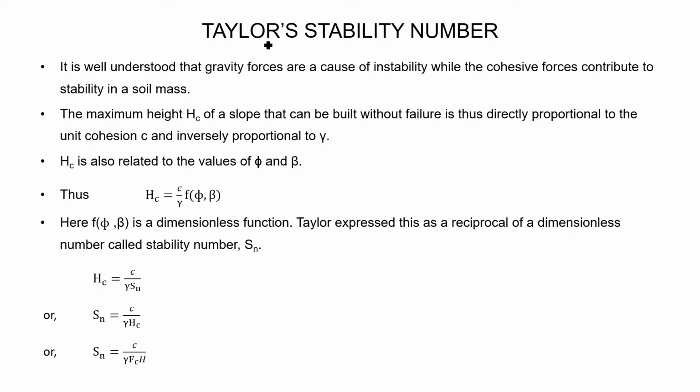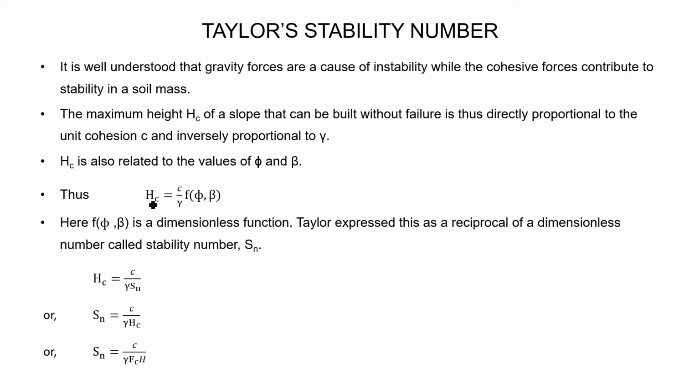Now, we know the main cause of instability of slope is the weight of the slope, that is gravity force, and the stability of slope is provided by the cohesive forces between the soils. So we can say that the maximum height of a slope is directly proportional to the cohesion and inversely proportional to gamma. Also, this maximum height of slope is related to the value of internal friction of soil and the angle of slope with horizontal.